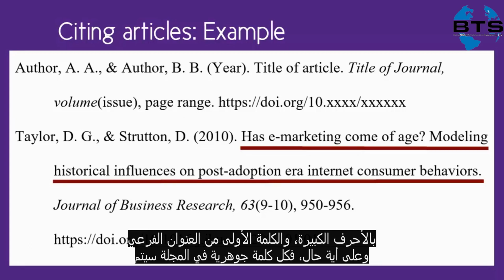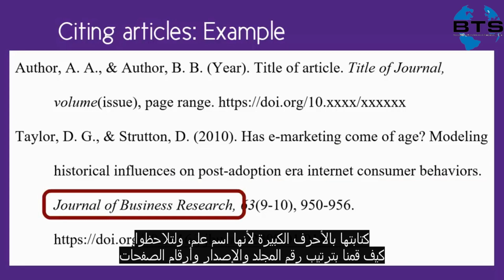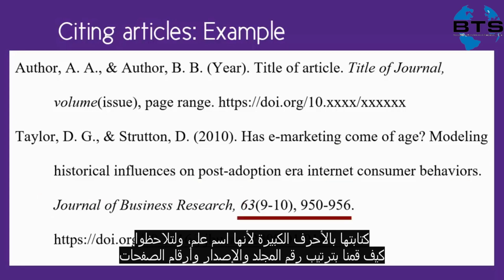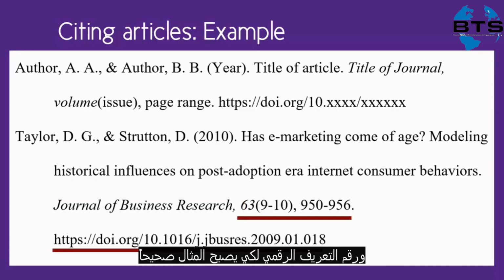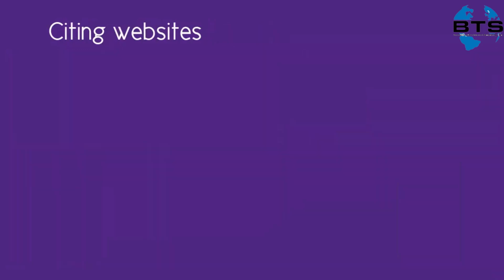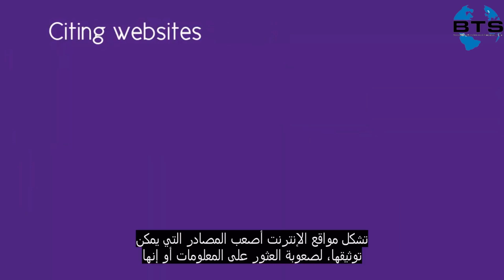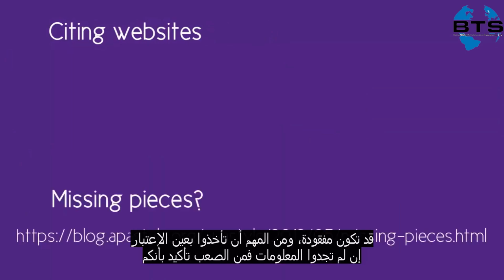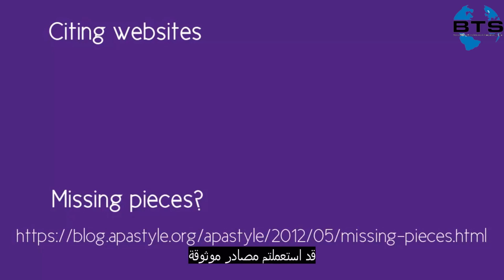However, each significant word in the journal title is capitalized because that's a proper noun. Notice also how we format the volume, issue, page numbers, and DOI to match the correct example. Websites are probably the hardest type of citation to create because a lot of the information can be hard to find or missing. It's important to keep in mind that if you can't find much of this information, it's hard to validate that you are in fact using a reliable source.